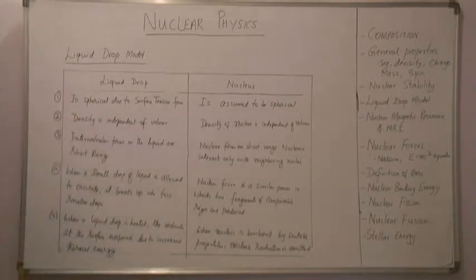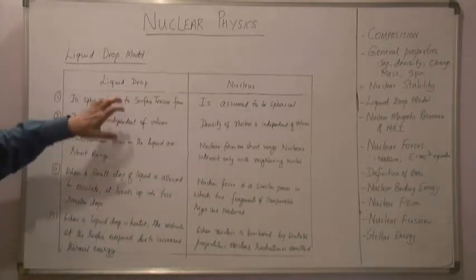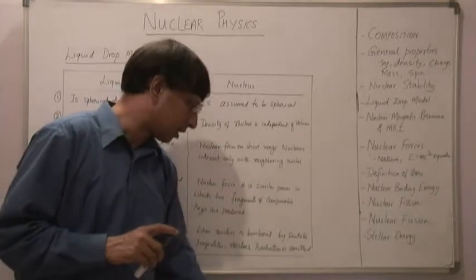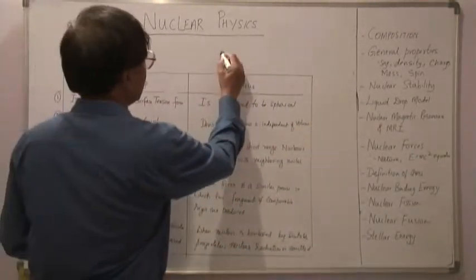So these are the properties. When we compare them, we find that the nucleus behaves pretty similar to a liquid drop, and therefore we call this the liquid drop model. It was suggested by Bohr and Wheeler.